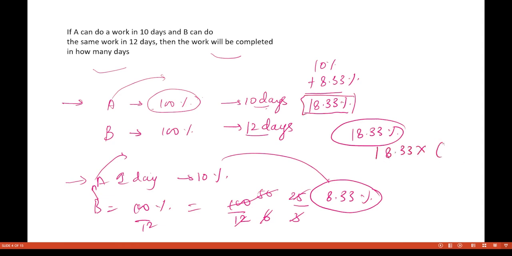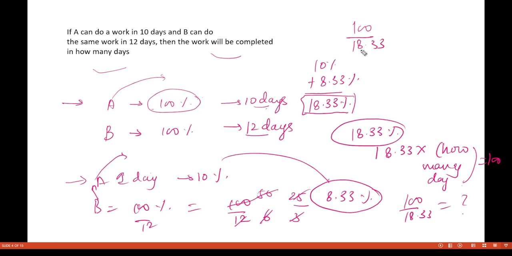Now this 18.33 into how many days? Into how many days, that is time, is equal to 100%. So here you can find the days. Just divide 100 by 18.33 and you will get the number of days required. So let us just divide 100 by 18.33. How much will we get? So how can we do this?